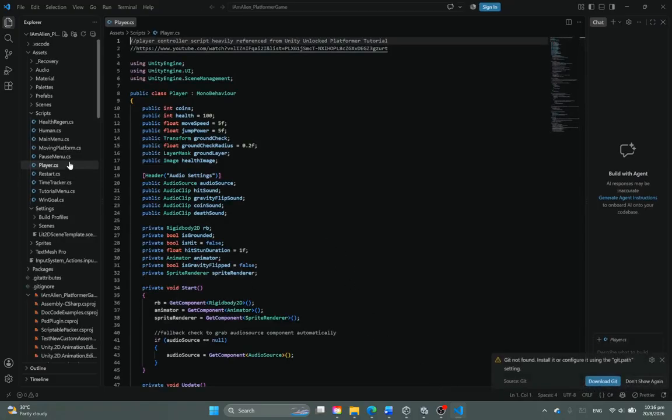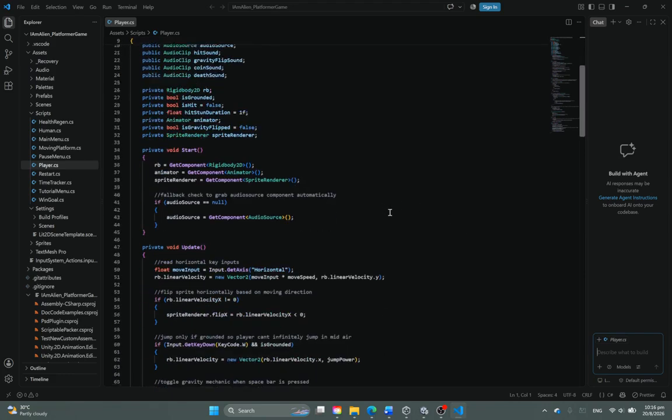So moving on to the script section of the game. Firstly, we have the player script. This is the main script which dictates a lot of things, a lot of the player's movement, the player's health, move speed, jump power, all those things.